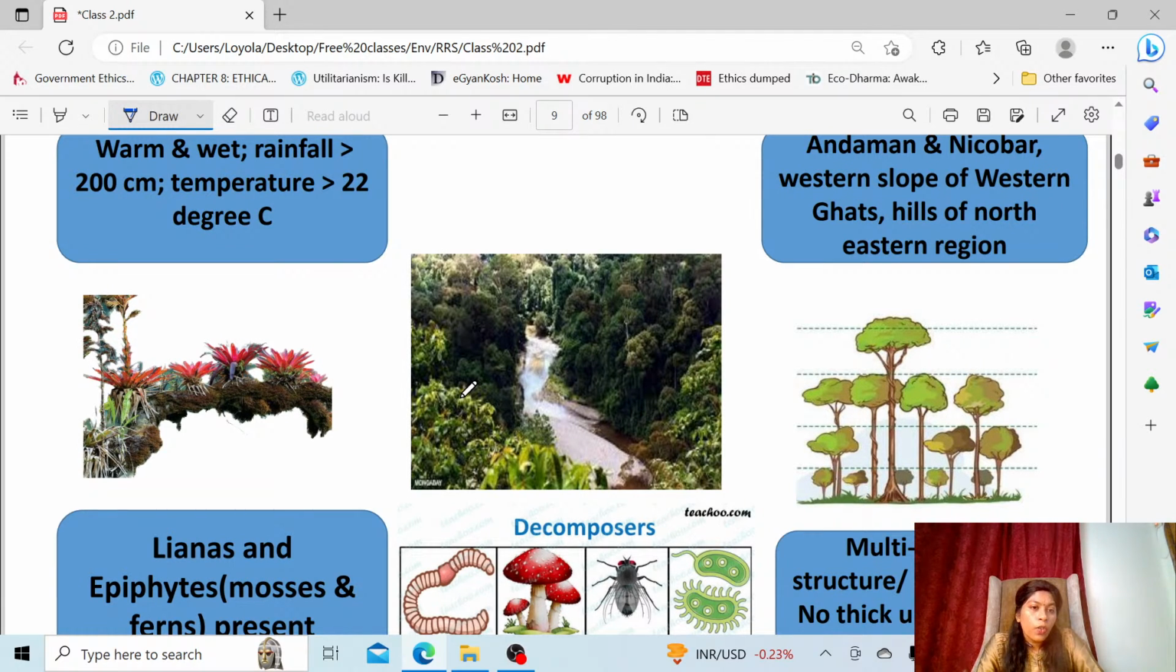And other characters of this forest, if you see, they have multi-layer structure. Okay, the tiered pattern. You can see this. That's why I have made a figure for you to understand. So this is the description of this forest. Tiered pattern you will be seeing. The trees will be much higher. Then comes the shorter trees and then shrubs you will find. The undergrowth. This is called as undergrowth.